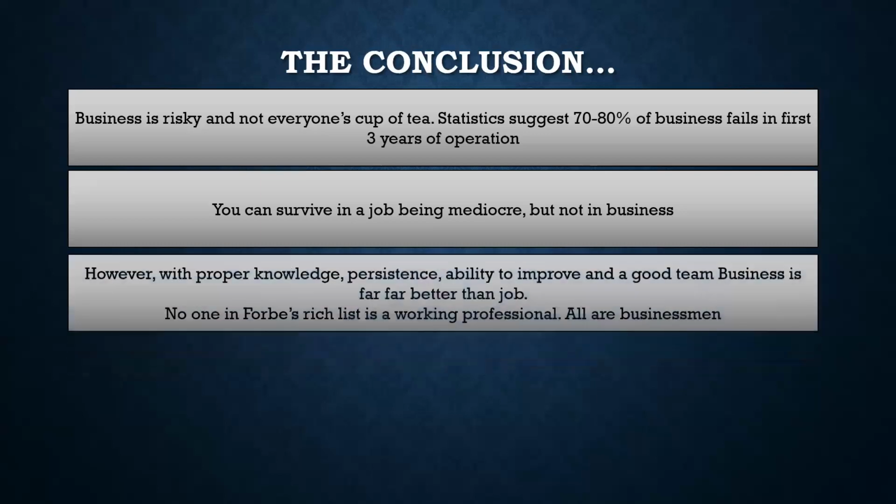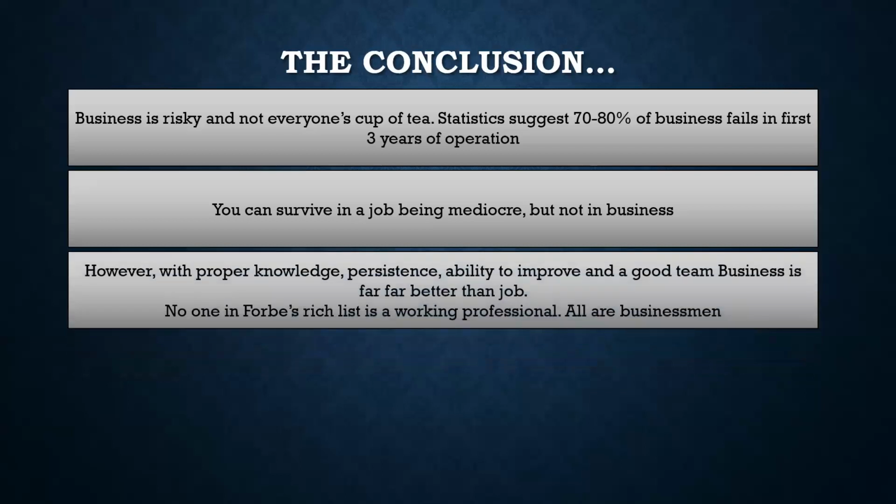Moving on, however, with proper knowledge and persistence, you might succeed. Proper knowledge means you cannot be a paper actuary and be successful in business. You have to have your own knowledge, own thought process. You need to have your own vision, right? So that is very, very important. If you have worked in a company for years, then you have that proper knowledge, and you have gone up the ladder using that knowledge, not by buttering your boss. Then you might have a shot at the business.